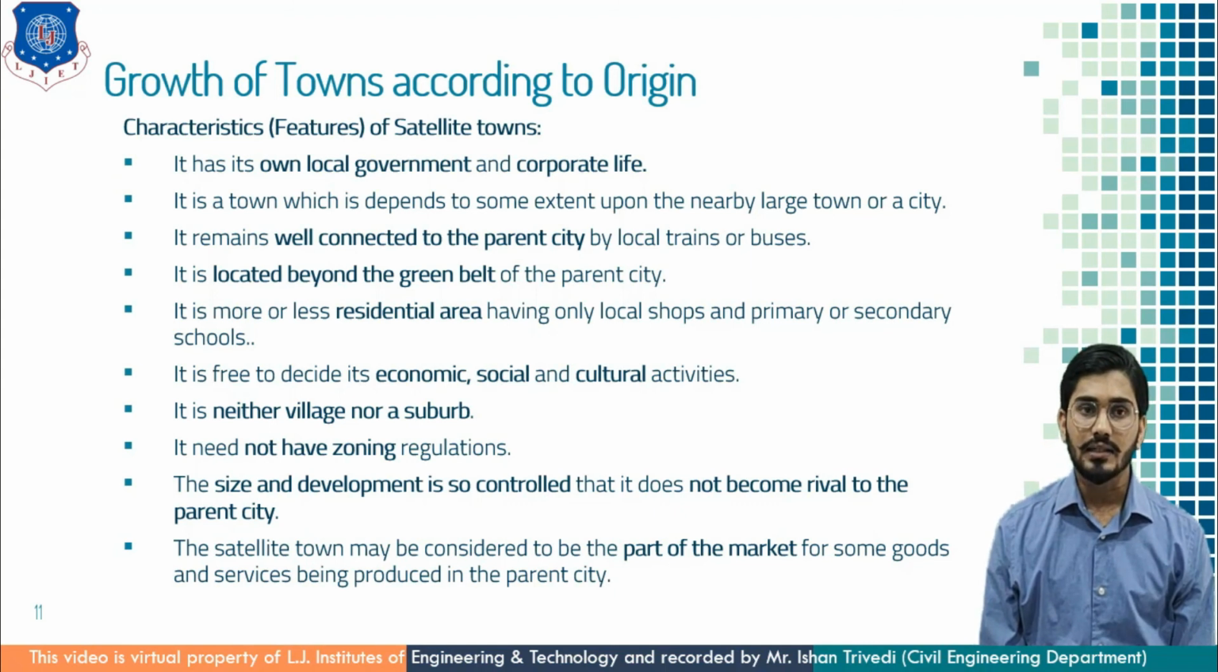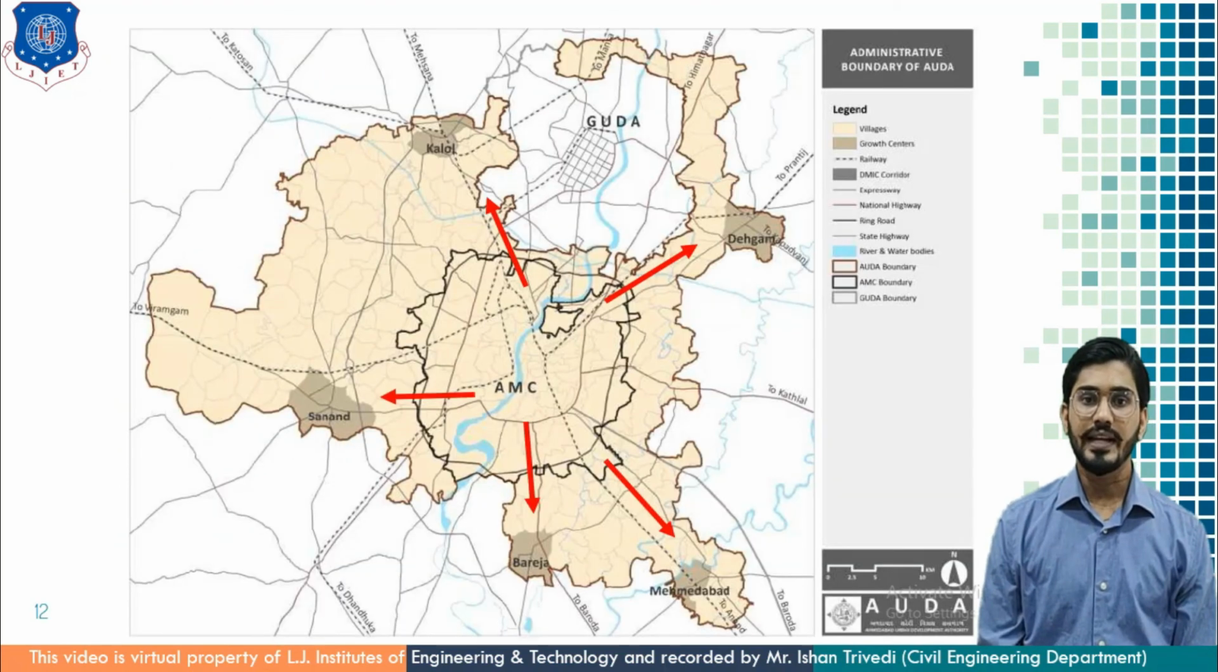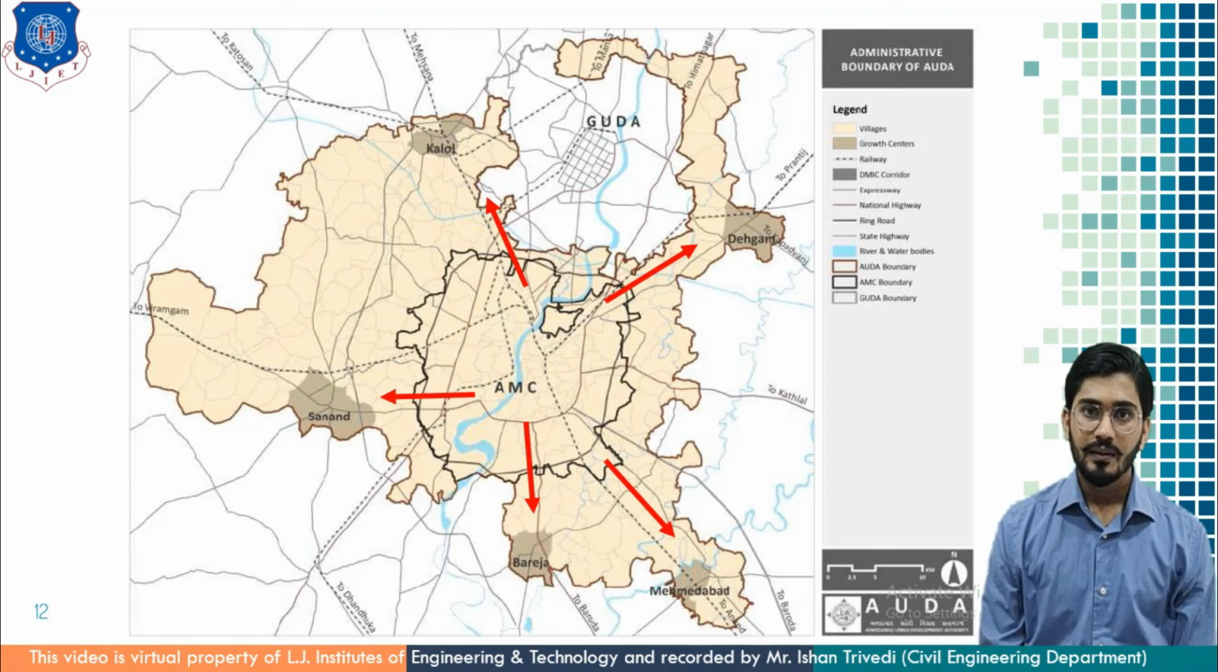So these are the characteristics of a satellite town. You can see what I've talked about. Near AMC you can see Dehgaam, Mehmedabad, Sanand and Kalol. So these are those satellite towns which depend on Ahmedabad city, but they have their own area and their own local municipality. So by correlating with this real example, even in your town you will find such development.